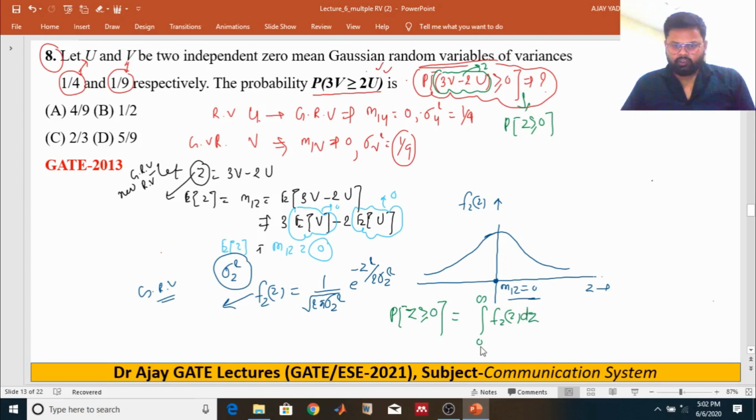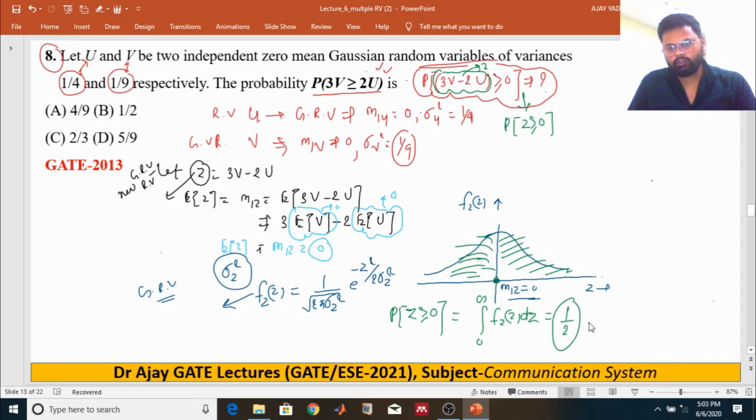Because this is symmetric, the area under the PDF from minus infinity to plus infinity gives the value one. If you are taking half of the area in order to determine the probability of Z greater than or equal to 0, then what is the area you have to cover?